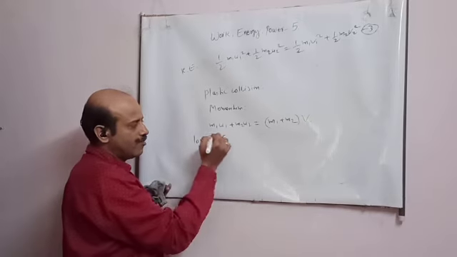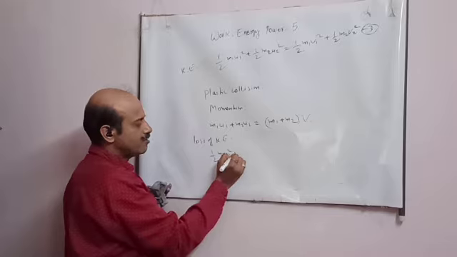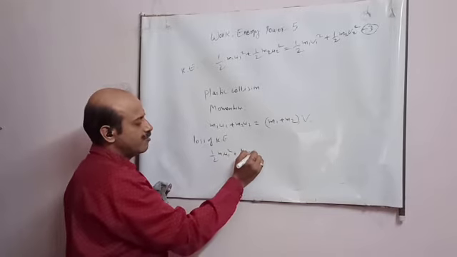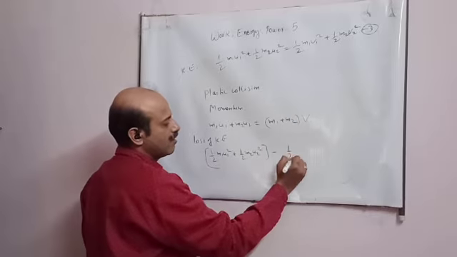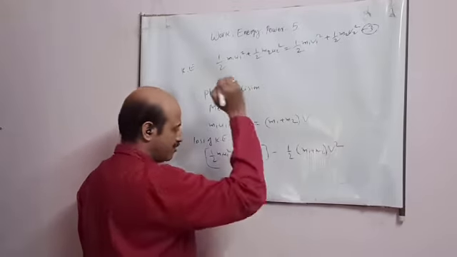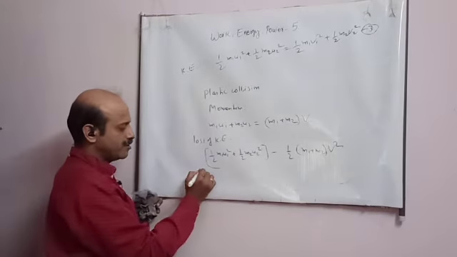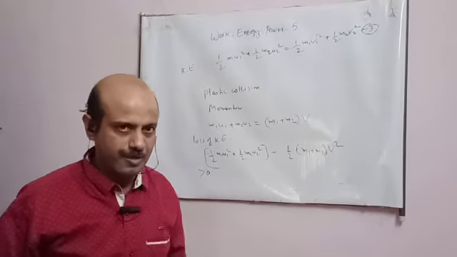There is always a loss of kinetic energy, student. In this case, how much is the loss? How will you find out? See, half m1 u1 square, this is the kinetic energy before, minus half m1 plus m2 v square. This quantity is a positive quantity. So there is always a loss of kinetic energy, student.